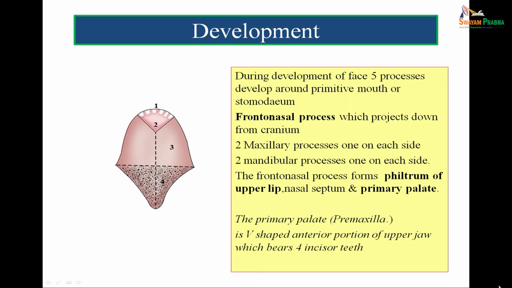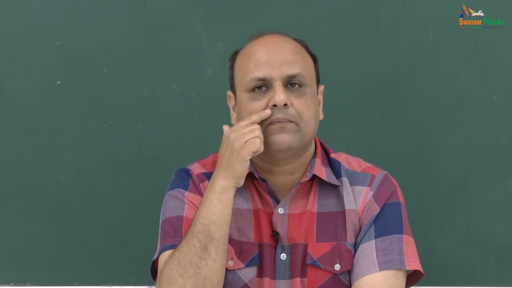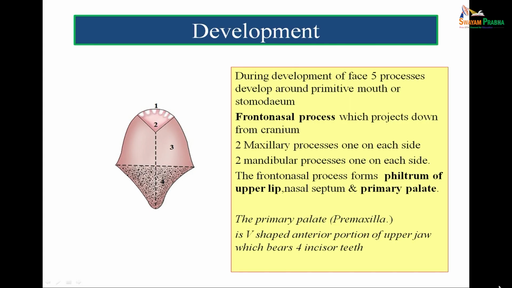The frontonasal process forms the philtrum of the upper lip, which is the central part of the upper lip. This whole is the upper lip, even this is a part of the upper lip. So the central part of the upper lip is formed by the frontonasal process. The frontonasal process forms the philtrum of the upper lip and it also forms the primary palate. The primary palate is marked by 2 in the figure.